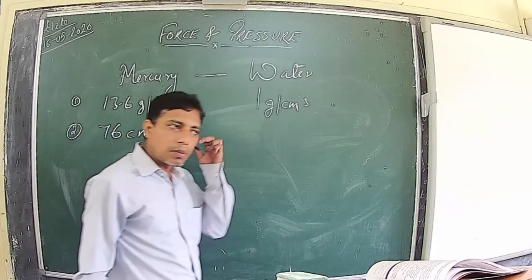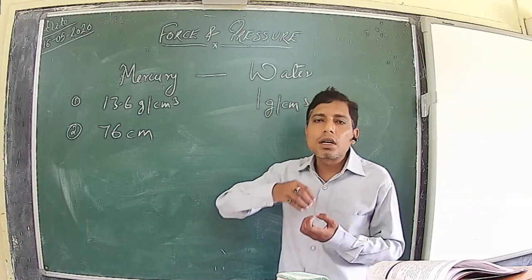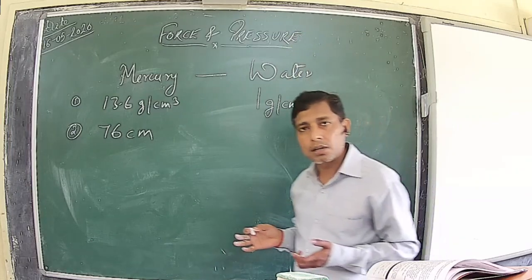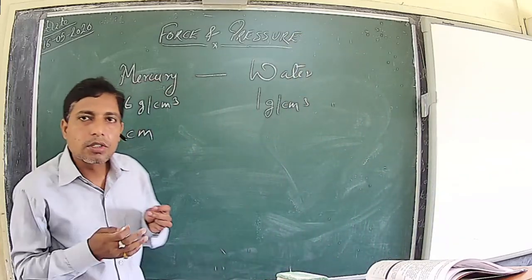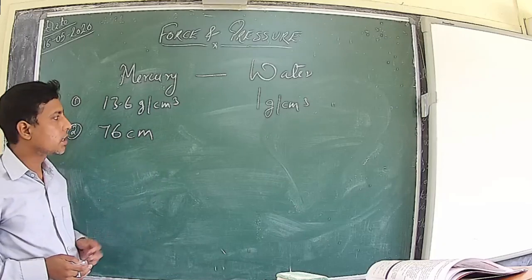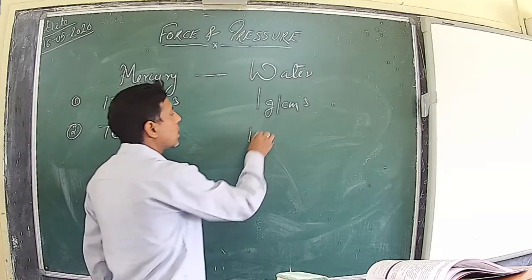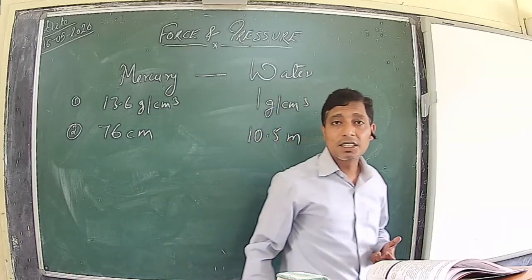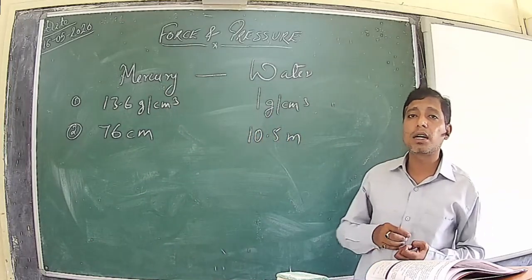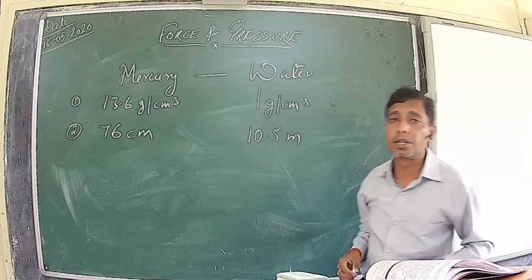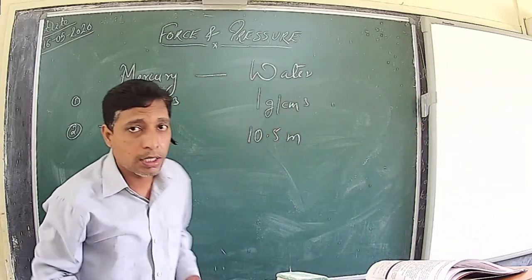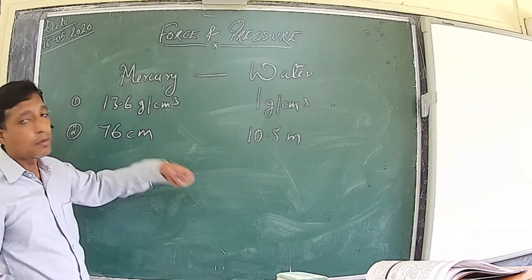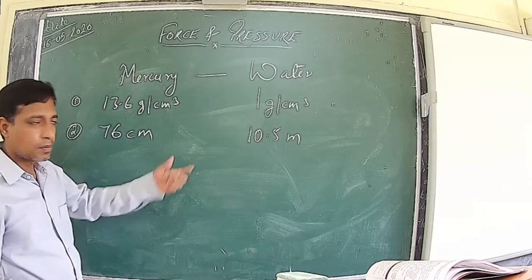It means if you construct a barometer, you need a cylindrical glass tube of length only 76 centimeters. So it is portable, compact, and easily transferred from one place to another, as compared to water. For water, the length required to balance is around 10.5 meters. Imagine we made a barometer using water with a tube of length 10.5 meters. You can see how difficult it would be to carry it from one place to another. So this is another reason.